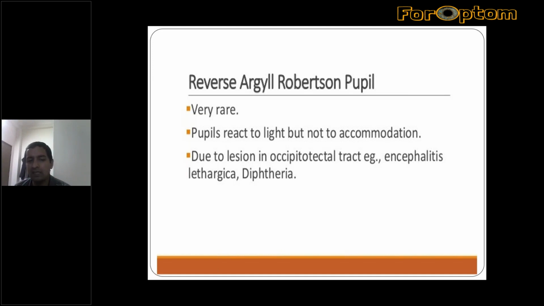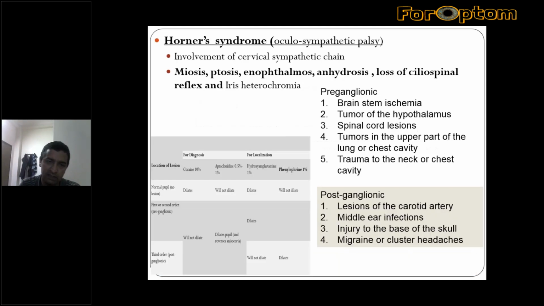In this, the pupil reacts to light but not to accommodation. It means while shifting the gaze from a distant to a near object, there will not be miosis, but if you throw light on the eye, there will be a reaction. This occurs in a lesion of the occipitotectal tract, that is, in the part of the accommodation reflex. So it is seen in diphtheria, most commonly diphtheria, and encephalitis and tumor of the corpora quadrigemina.